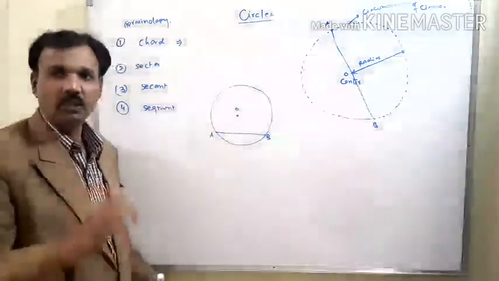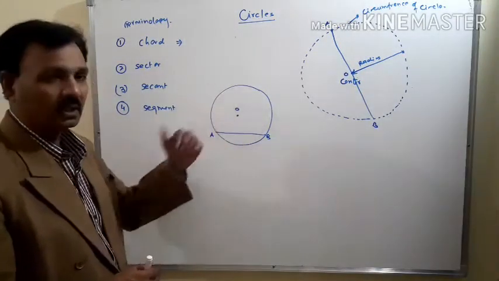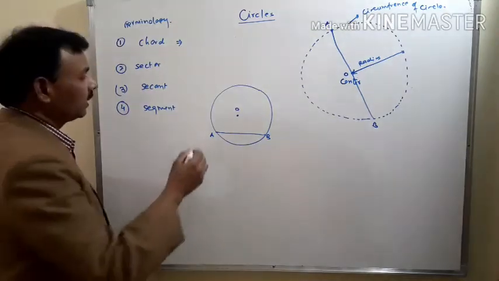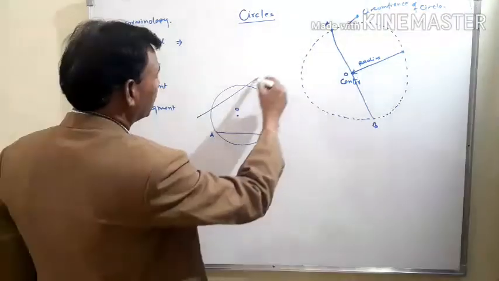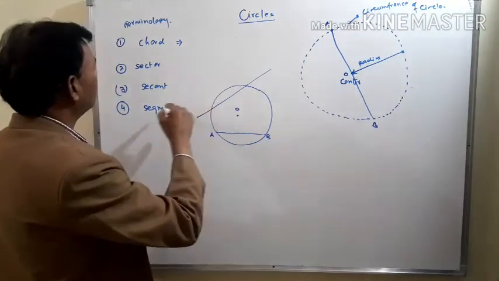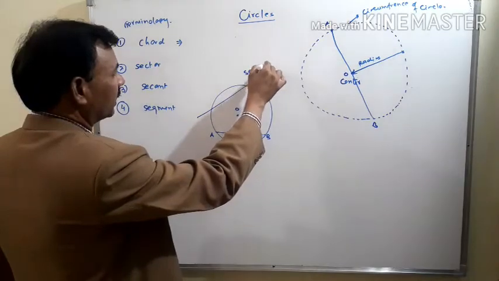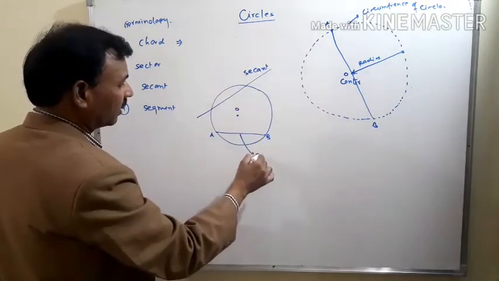That means the diameter will be the largest chord of the circle. If a line passes through 2 points of the circle, then this line is known as a secant. This is the secant, and this is the chord.